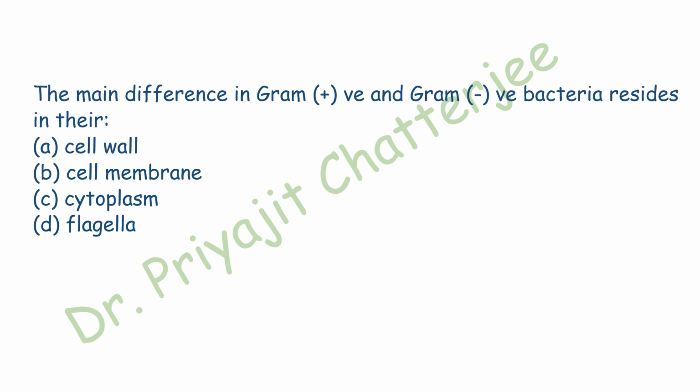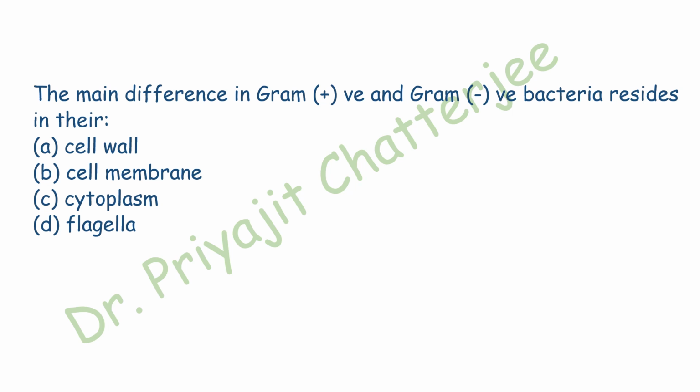Next question. What is the main difference in gram-positive and gram-negative bacteria resides in? Options are cell wall, cell membrane, cytoplasm, and flagella. We know that all the bacteria possess a cell wall. At first we say that here the correct answer is cell wall. All the bacteria have the cell wall, we know.